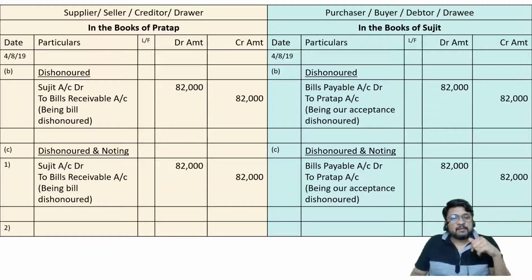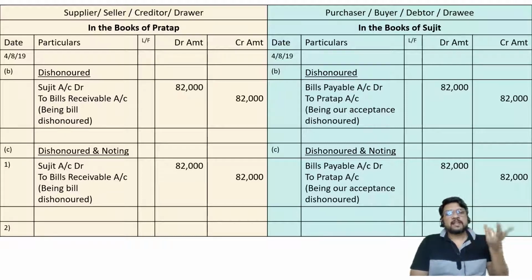If I would have paid my own rickshaw charges, I would have passed the entry rickshaw charges account debit to cash or bank account. But if I am paying somebody else's rickshaw charges, then neither the rickshaw wala nor the rickshaw charges are important, but what is important is why I am paying it, on account of whom I am paying it. I am paying it on behalf of my friend, so in that case it will be friend's account debit to cash or bank account. Next day morning, your self-respecting friend is giving you 25 rupees back, the entry will be cash account debit to friend account.